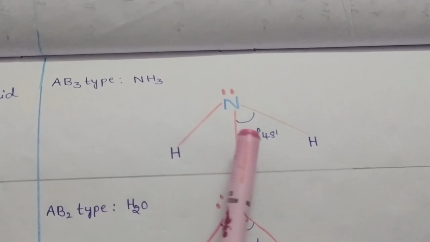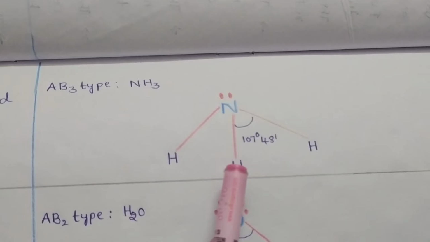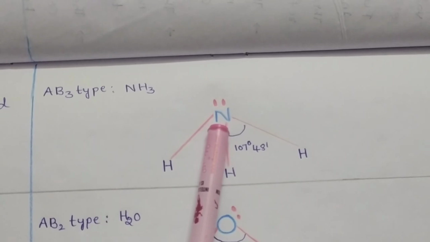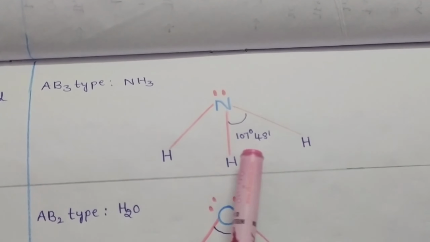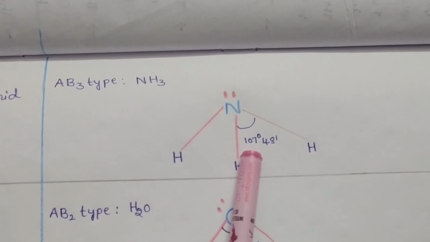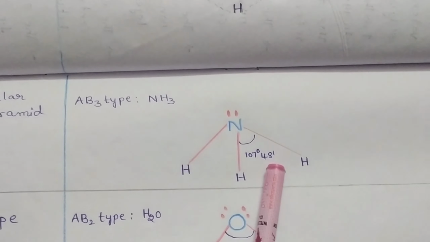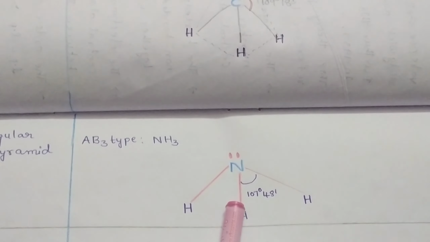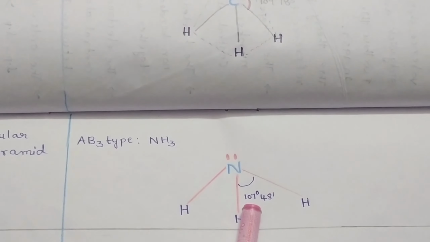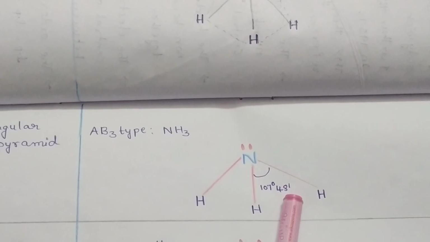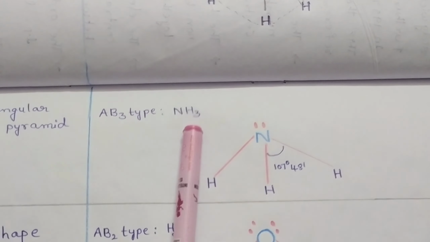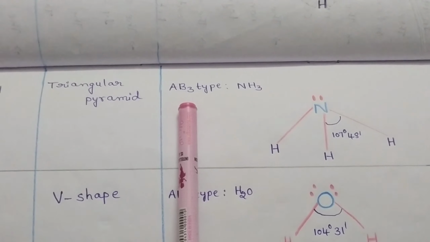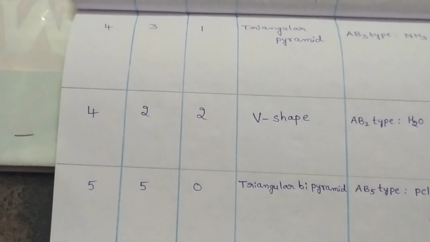Here the bond angle between hydrogen, nitrogen and hydrogen is equal to 107 degrees 48 minutes. Because of the presence of the lone pair of electrons, the bond angle is reduced to 107 degrees 48 minutes. This is an example of an AB3 type of molecule.